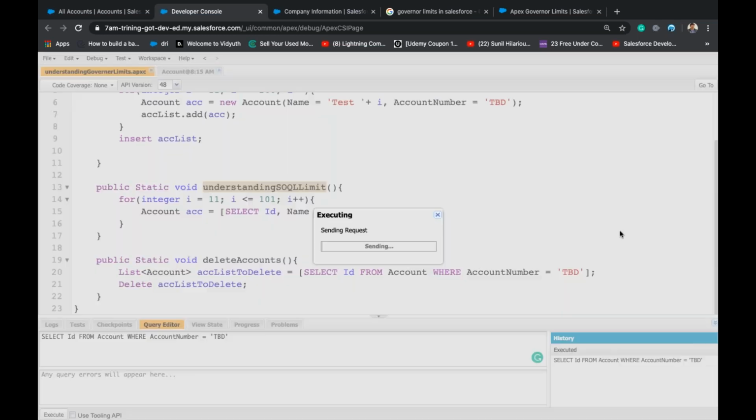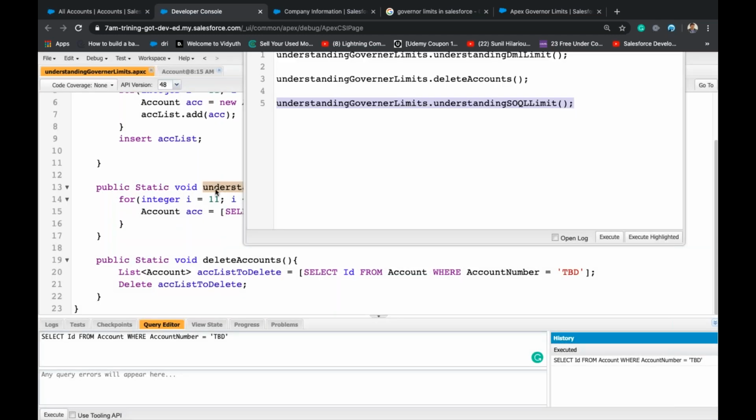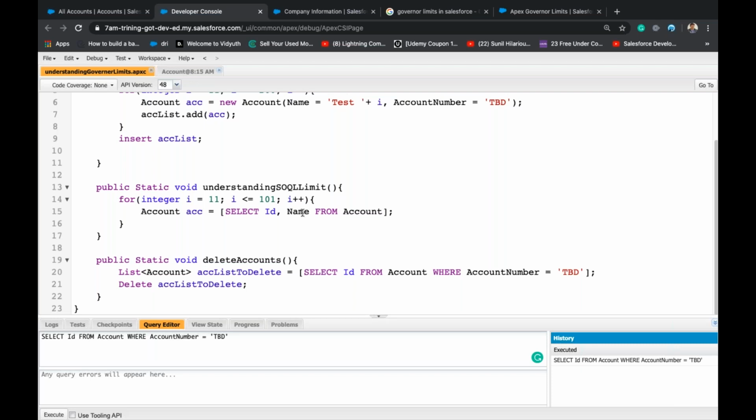We'll execute this. So you got an error: List has more than one row for assignment to sObject. Okay, this is a query exception. I cannot remove that, so I have to execute something and remove that. Sometimes if the debug anonymous window goes to the top, it's very tough to remove.